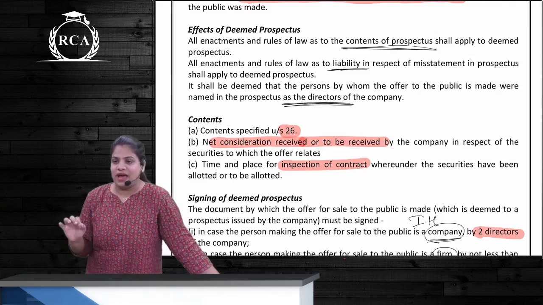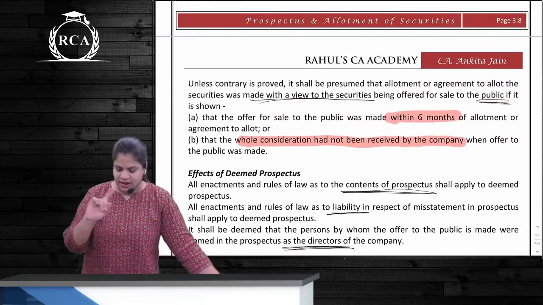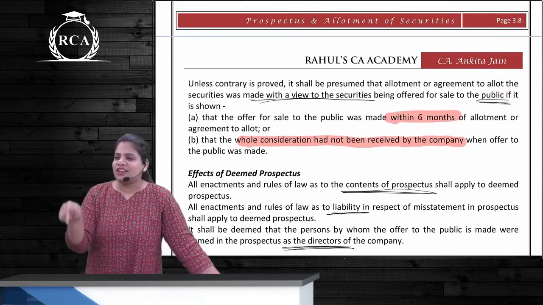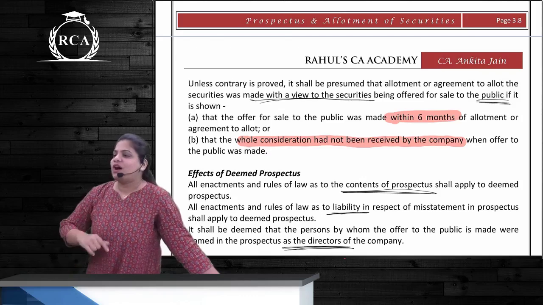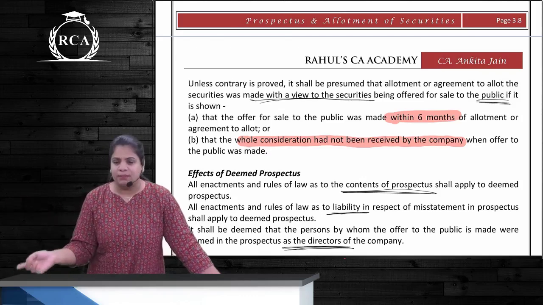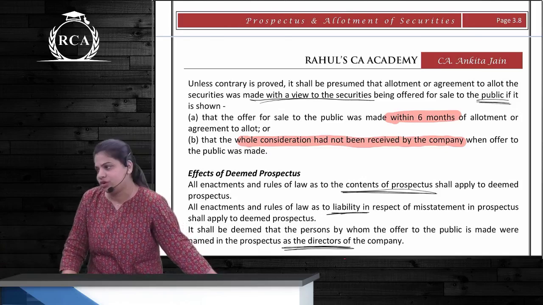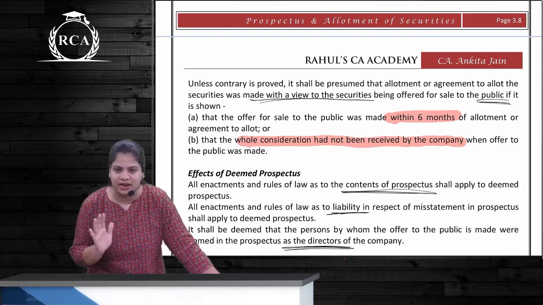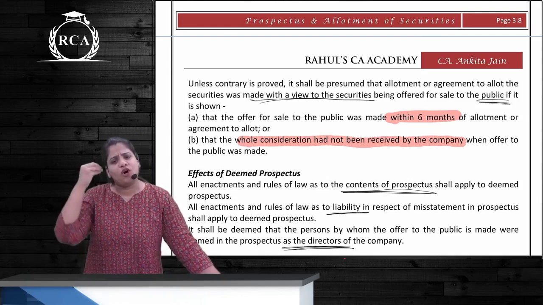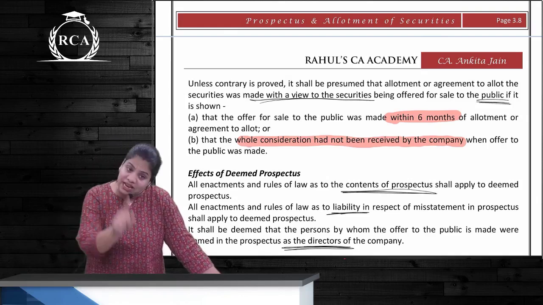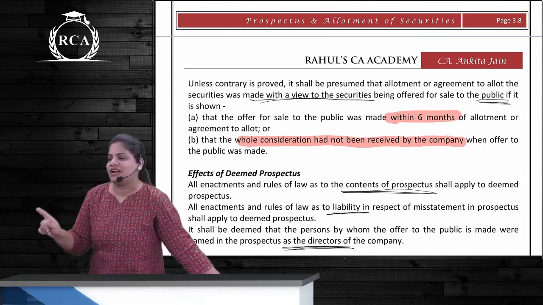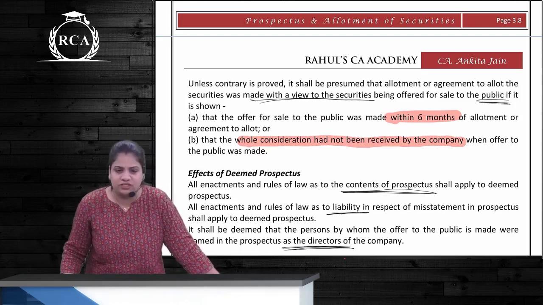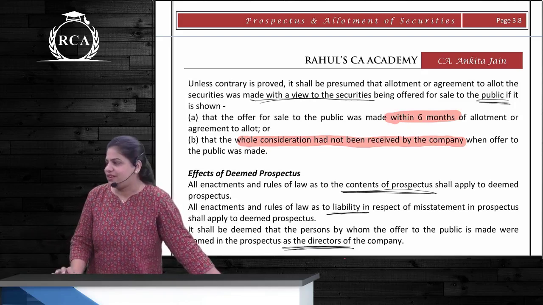And second is where the whole consideration is not received by the company. So here the presumption is that issue house does not have the money. Issue house is going to get the money from the public. Meaning company always intended to issue it to the public. These are 2 separate indicators. We will not apply both together. Within 6 months, even if whole consideration is received by the company, still it is presumed company always intended to issue it to the public. Correct? So one is time based, one is money consideration based indicator. Clear? 25, is it clear?